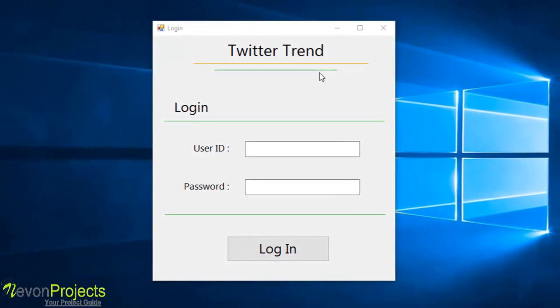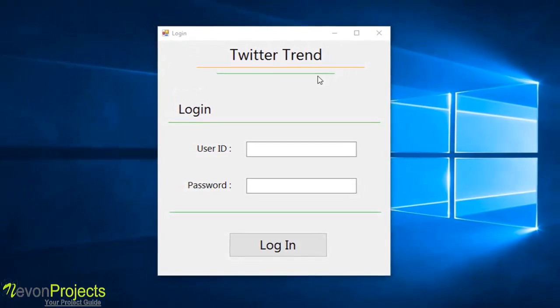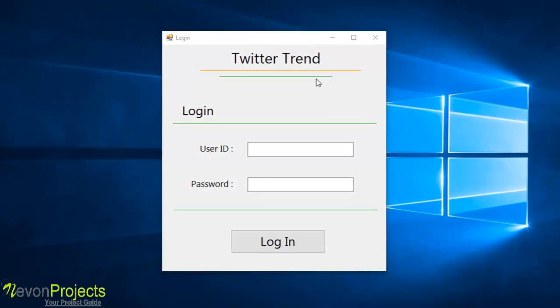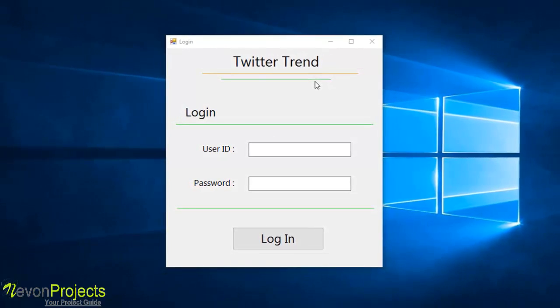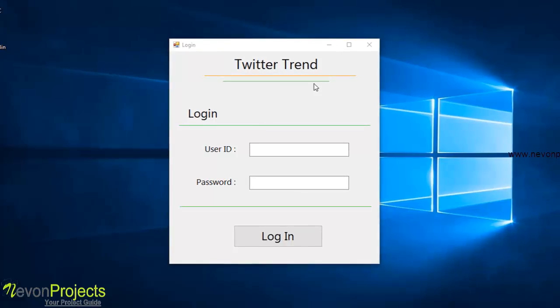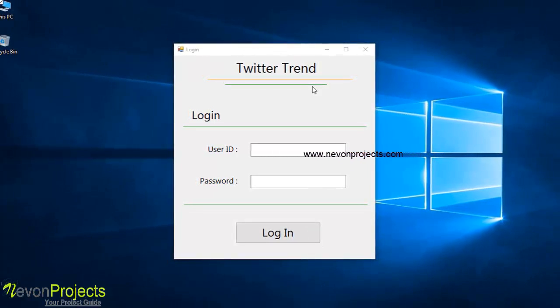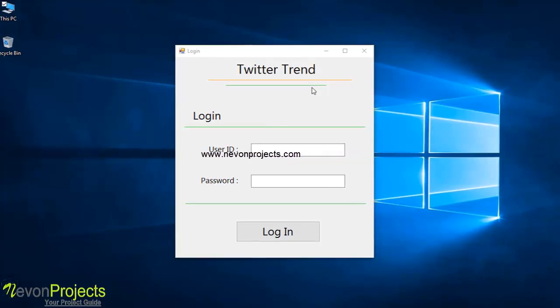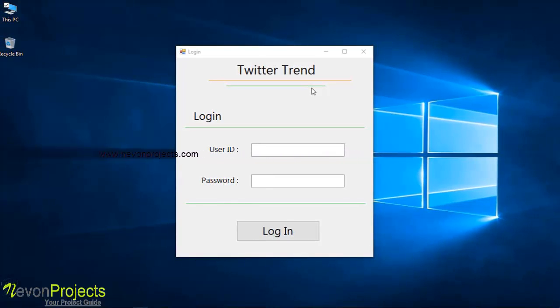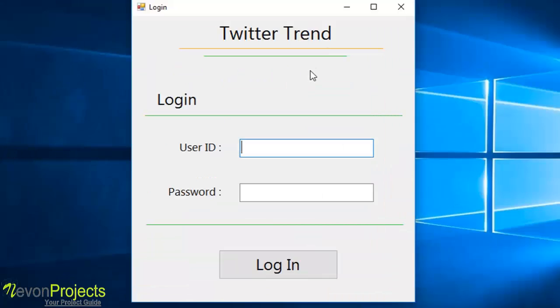The trending topics will be displayed based on their ranking, and the user will get a graphical representation of the trending topics and its ranks. By clicking on every trending topic, the user tweets will be displayed related to the selected topic. The user can also view the pre-processed data and the tweets which are received from the multiple users on that topic. So let's now check how the system works.